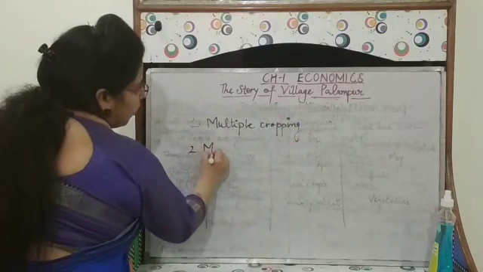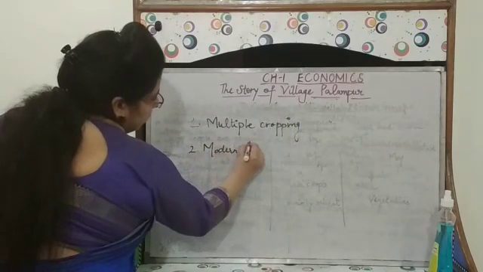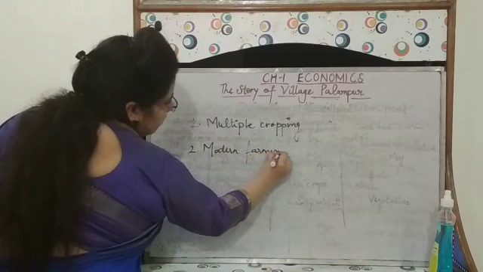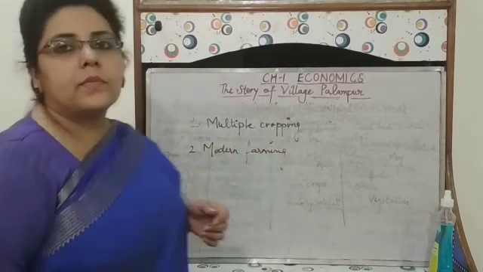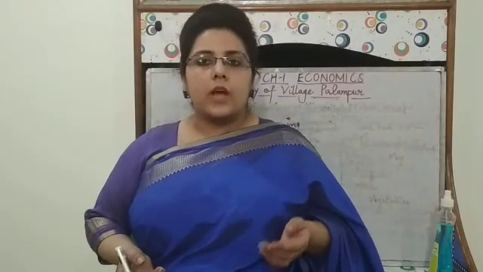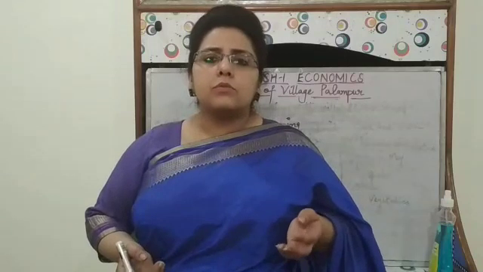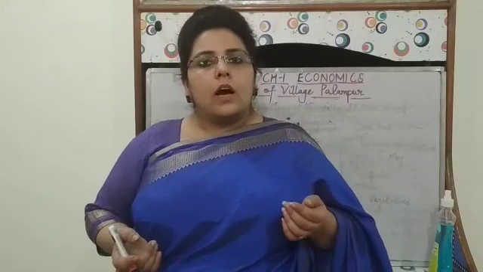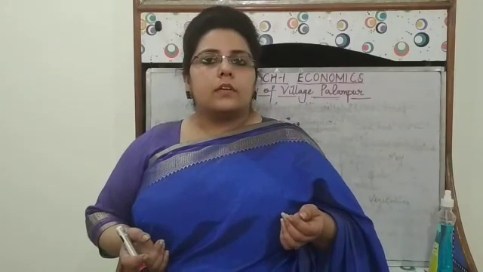Second is modern farming. So what is modern farming? Doing agriculture by using modern tools and techniques like tractors, harvesters and so on. After using all this, production is increased.